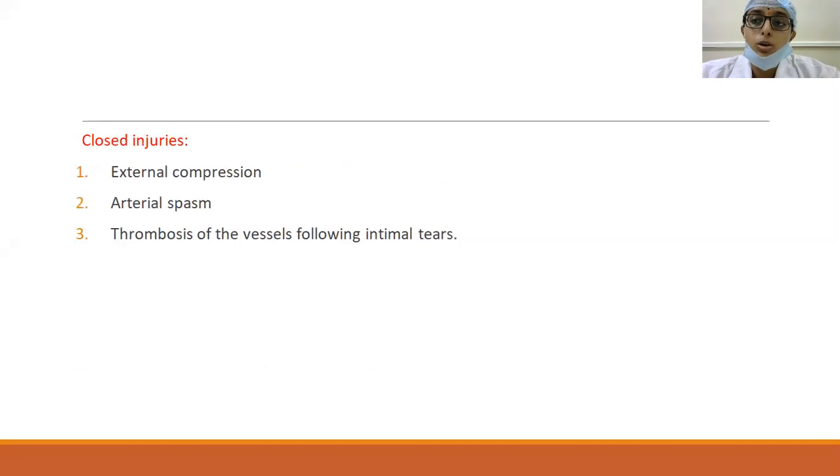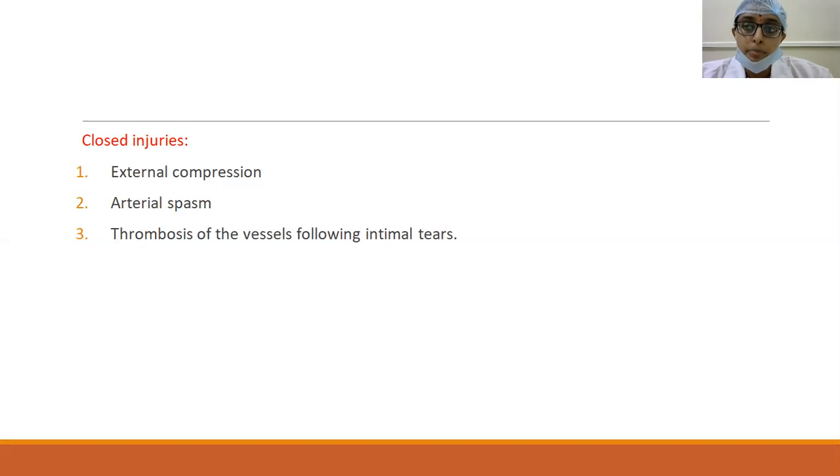Then you have the closed injuries. Here there will not be any open external injury. So usually the chances of missing an arterial injury or vascular injury are more in closed injuries, because in open injuries you have a wound and there will be some bleeding and you will be alerted to the vascular injury. However, in closed injuries, because there is no external open wound, we may tend to miss it. So let us see what the closed injuries are.